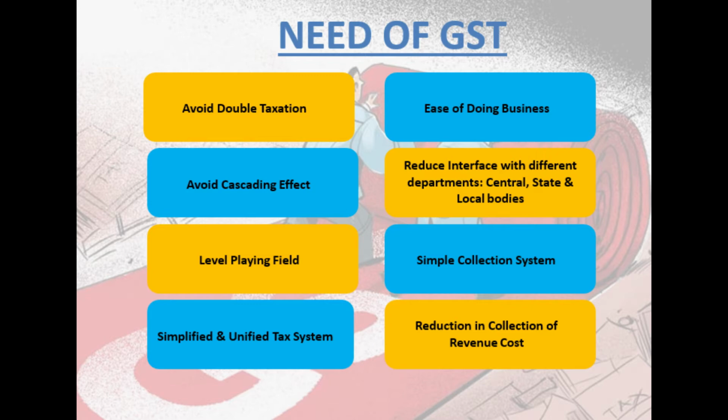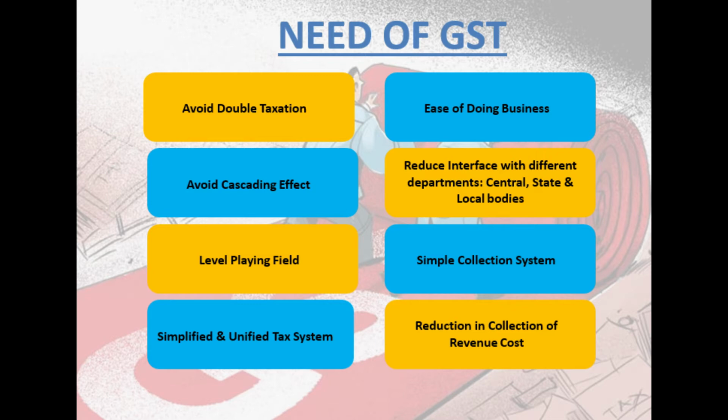Ease of doing business. Friends, ease of doing business under GST, what is contemplated is there are no check posts or barriers. Correct? An e-way bill is there, that you have to generate while selling goods from one state to another or within the state as well. But that e-way bill can be accessed by the assessing authority even on mobile, with a mobile app, correct? Or you can have a hard copy of the e-way bill and show it while crossing the borders of the state. But then there are no check posts. The goods will not be detained at the check post.